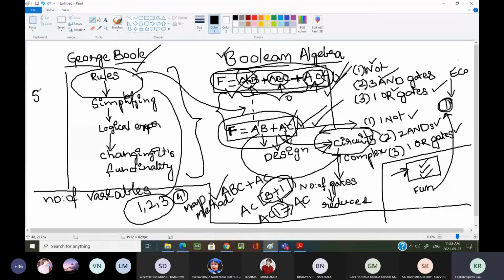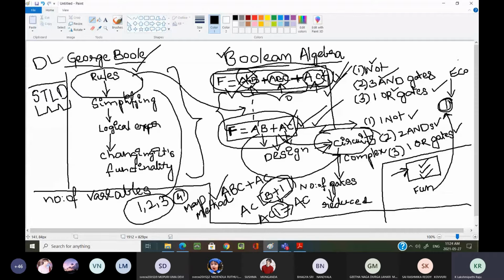Later the subject name is modified once or twice. Now you are going to learn the same subject as DE. When I was in my BTech, I learned the same subject. The subject name is Switching Theory and Logic Design, STLD. Everything is the same. All the contents that I learned in my BTech are there.